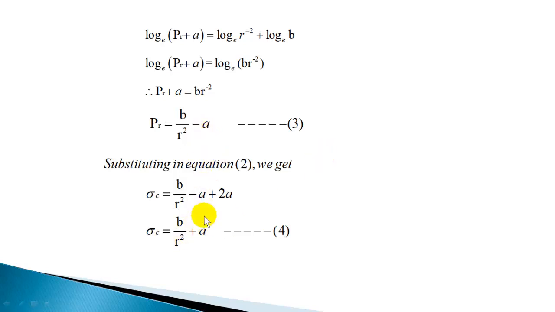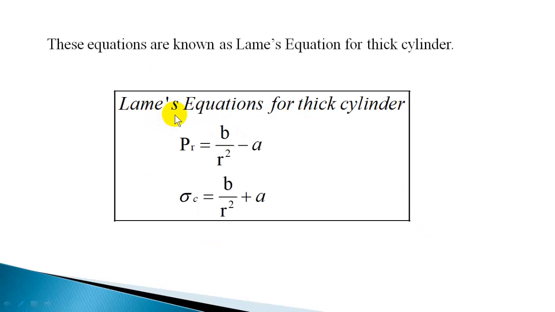These expressions are known as Lame's equations for the thick cylinder. So PR is equal to b by r square minus a, and sigma c is equal to b by r square plus a. So Lame's equations for a thick cylinder are PR is b by r square minus a and sigma c is b by r square plus a.